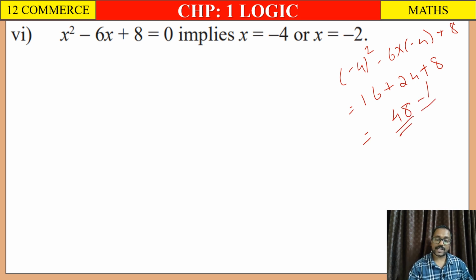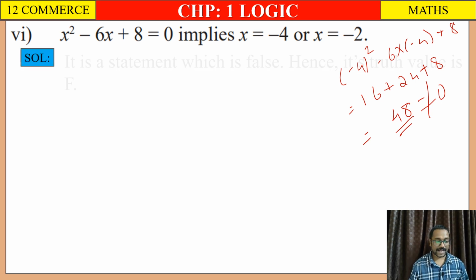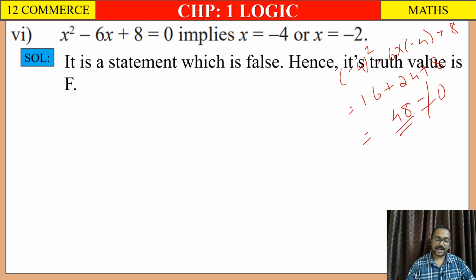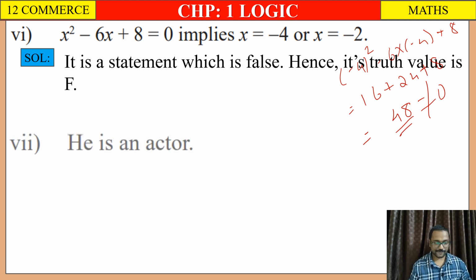So it is not equal to the RHS. It is a statement. The value of x is also given, but it is false. So we can write it is a statement which is false. Hence its truth value is F.